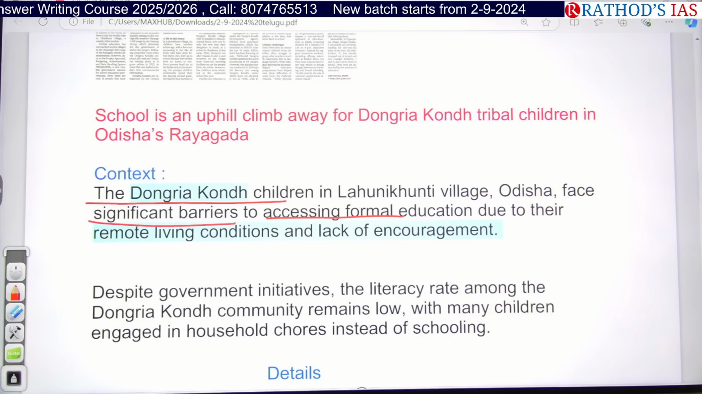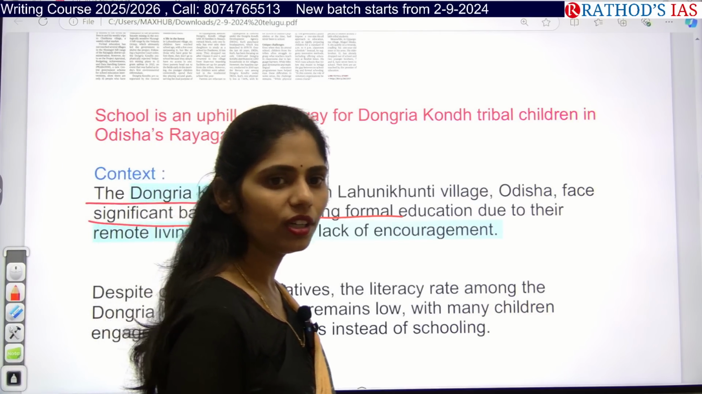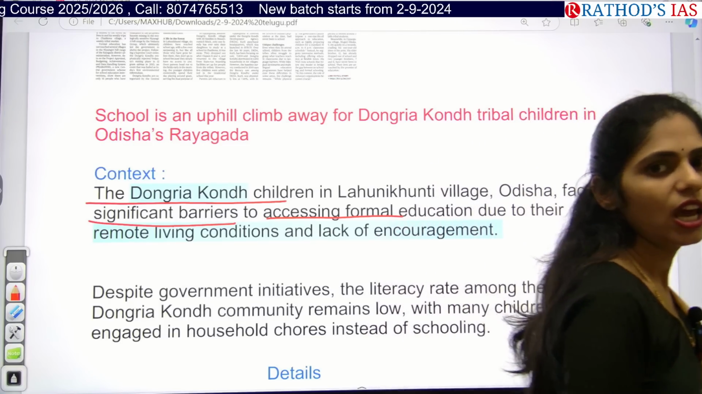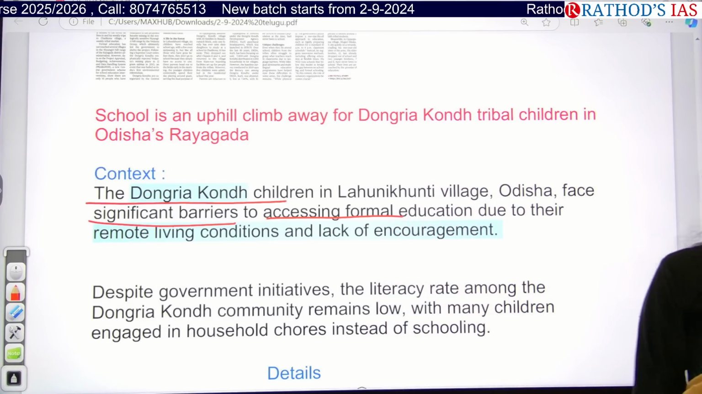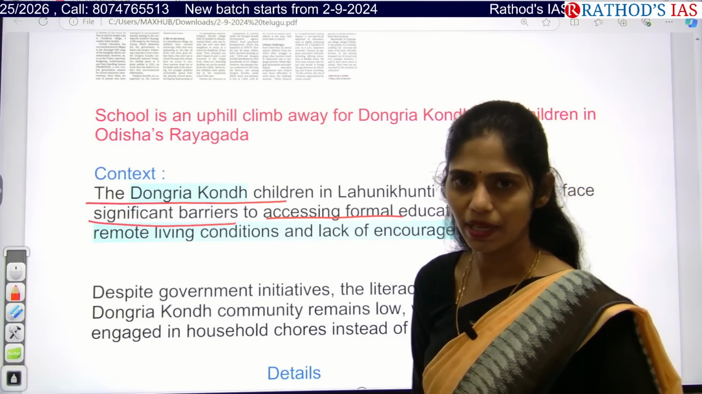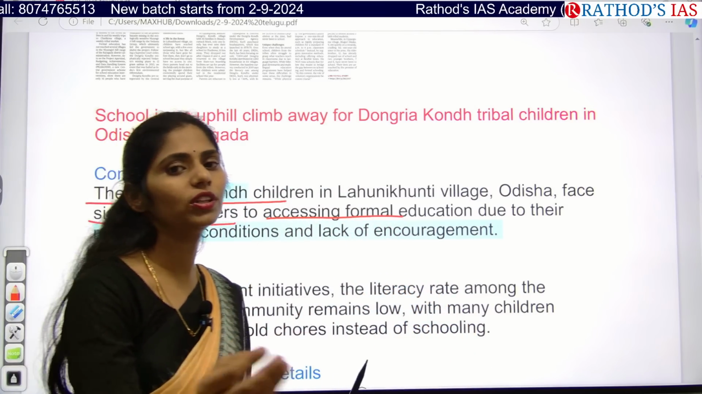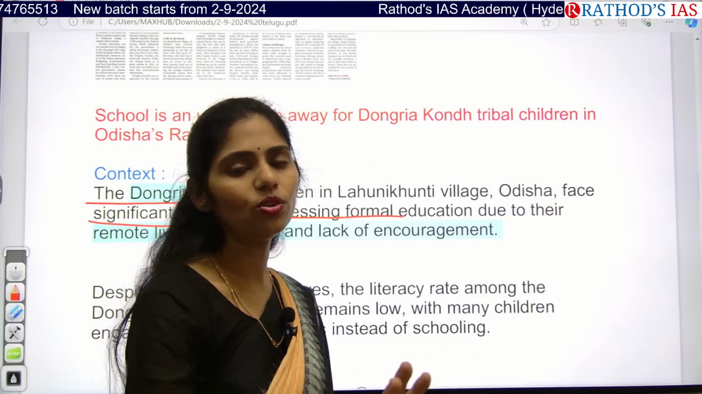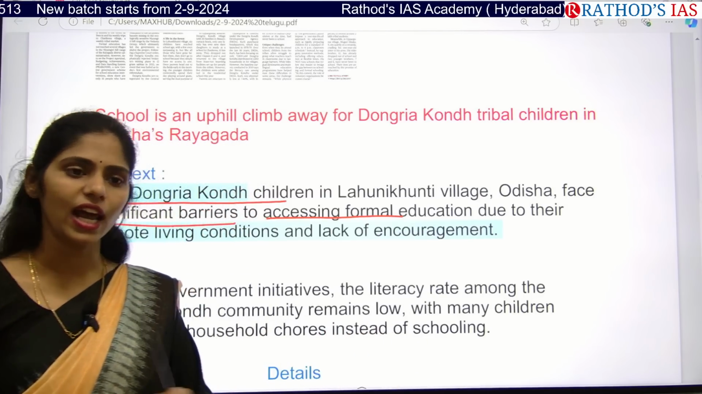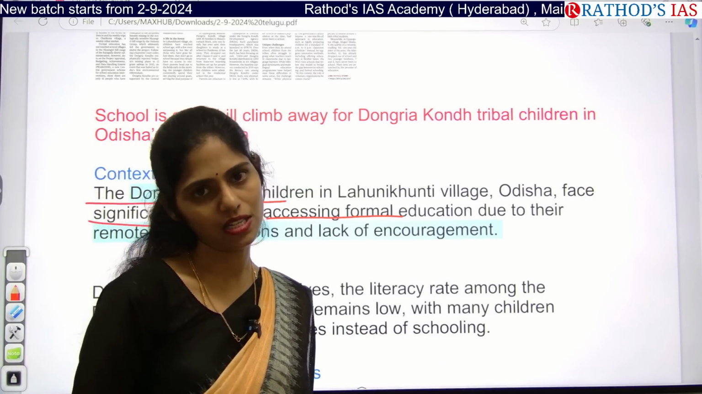Why? Because these tribal people normally live in hilly regions or forest regions, and those areas are very remote. They cannot be easily accessed. And in the case of PVTGs, they don't want to mingle with mainstream society. They don't want any cultural contact. They will not even allow other people to enter their habitats.